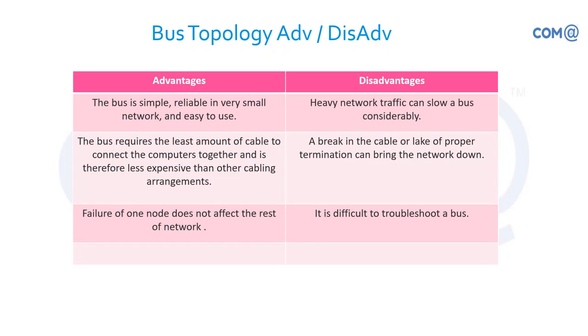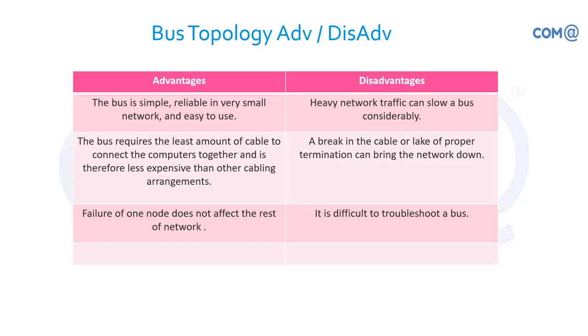Now the advantages and disadvantages. The advantage is that the bus topology is very simple, and it is very limited also. You cannot go beyond 25 systems, or even 10 systems. But anyway, it is very simple, reliable, and easy to establish. Anybody with minimum knowledge can just lay the cable and create connectivity, provide the IP address on the desktop or laptop, and they will be able to connect. The amount of cable required is very small. It is very straight, connecting one to one, so it doesn't require much cable apart from the distance we maintain.